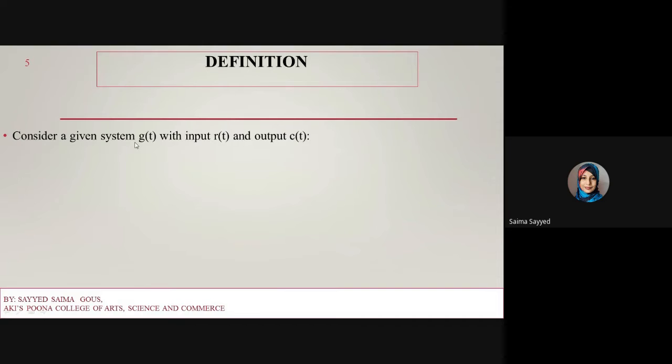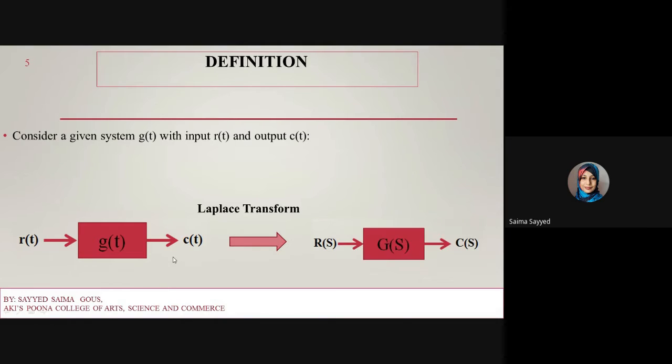Now consider one system g of t with input r of t and output c of t. We have to take the Laplace transformation to form the transfer function. After taking the Laplace transformation, g of t is converted into G of s, like the time domain is converted into the s domain. Then r of t is represented by R of s, and c of t is represented by C of s.